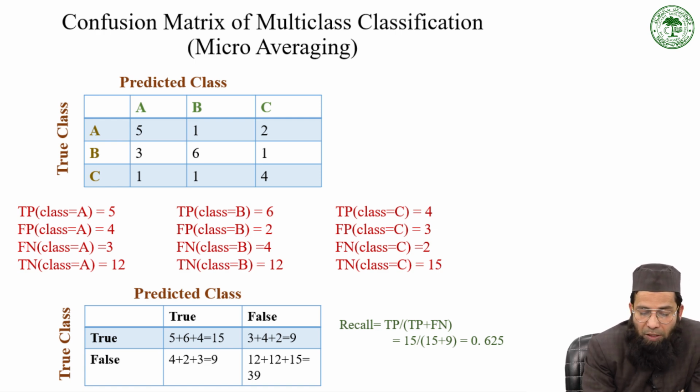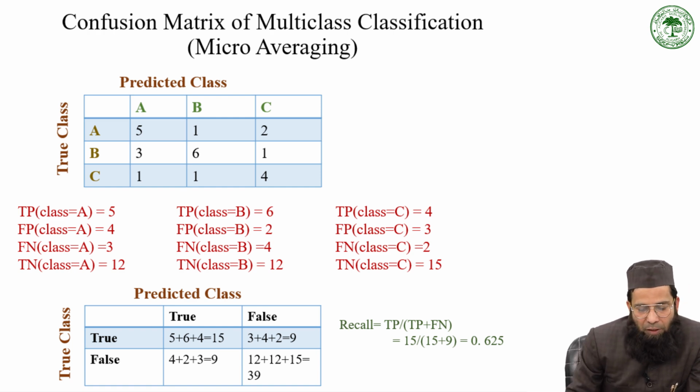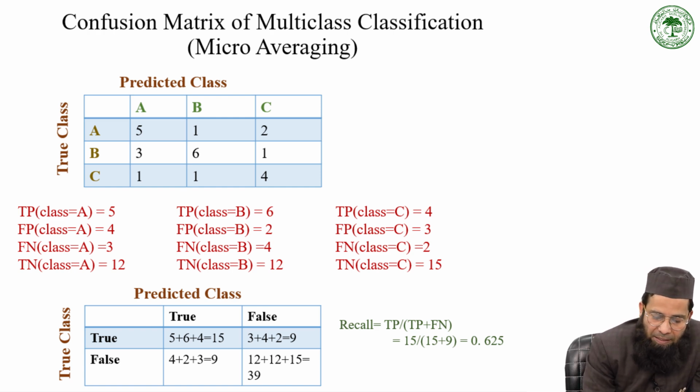So what are the true positive cases? 5 plus 6 plus 4. Similarly, this one is false negative, falsely predicted negative. So I would calculate 3 plus 4 plus 2. Similarly, this case is false positive, falsely predicted positive, which is 4 plus 2 plus 3. And this is the true negative, which is 12 plus 12 plus 15.